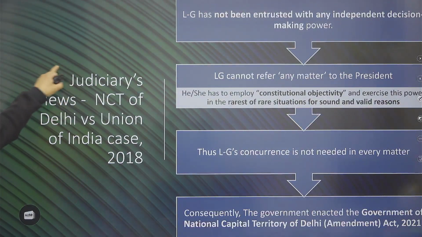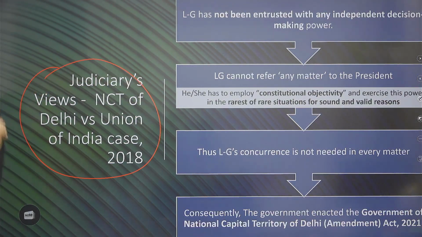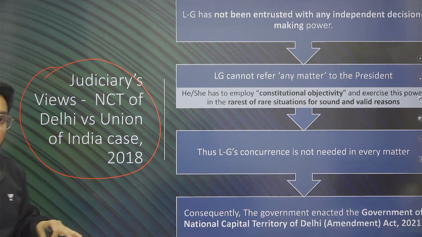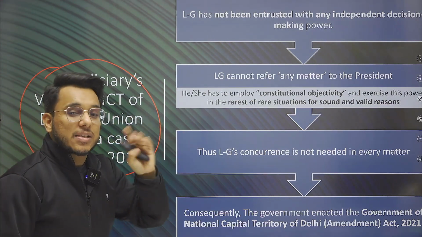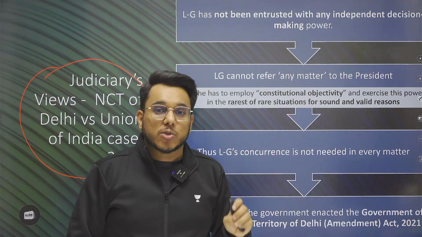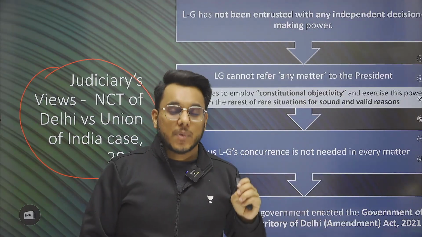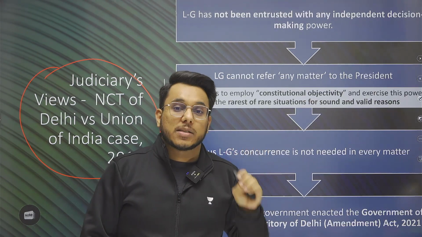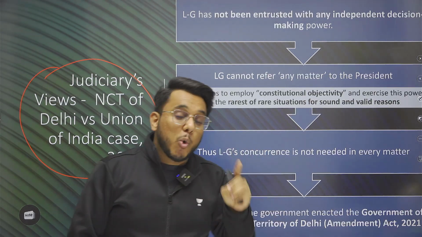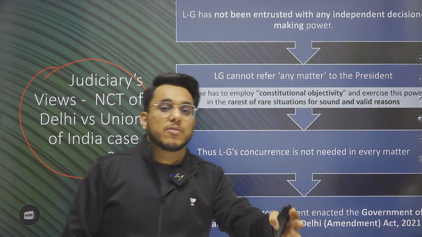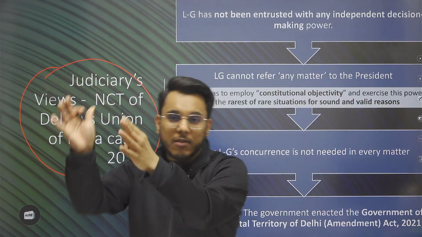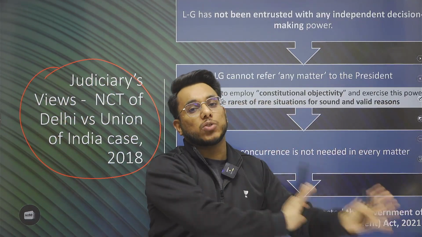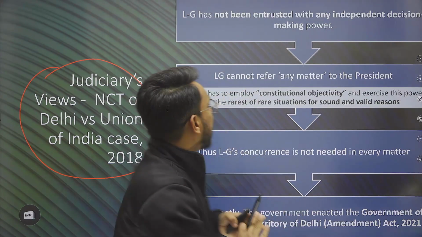Now basically guys, this tussle I have told you about is on bureaucracy, but in the past this tussle was also there between the Delhi government and the union government, with respect to who has a greater say in the governance of Delhi: the lieutenant governor or the chief minister and council of ministers.